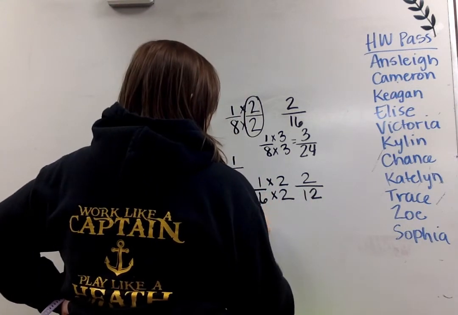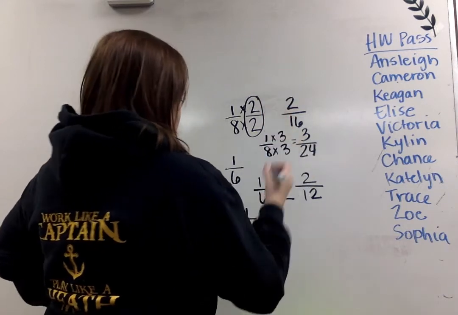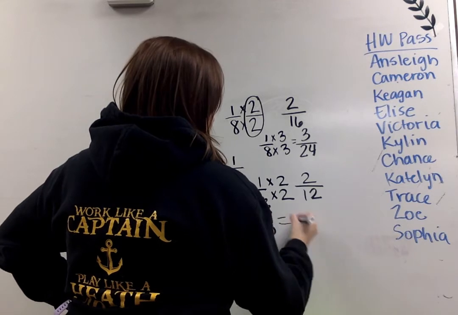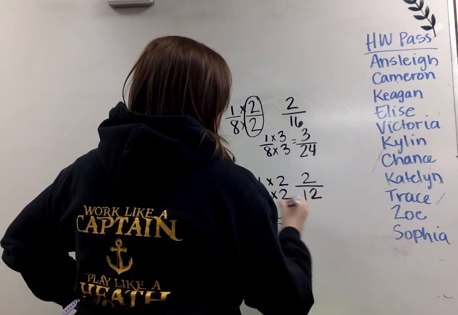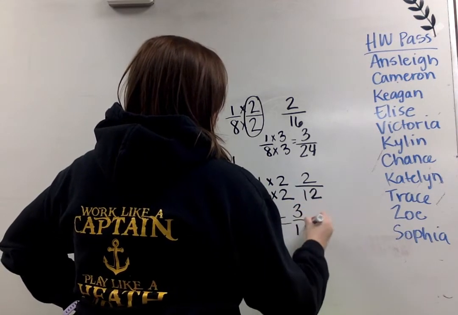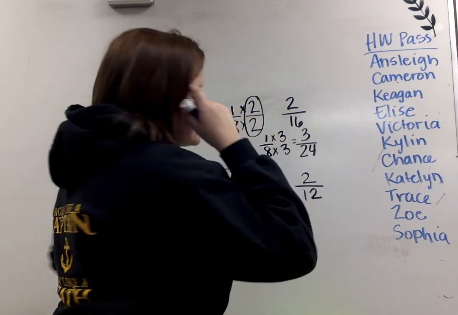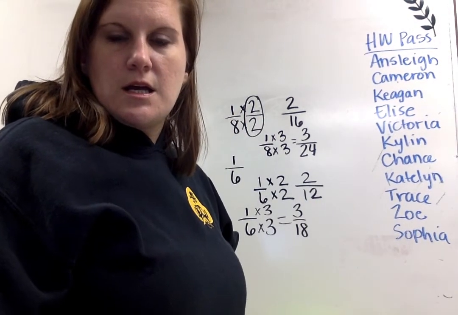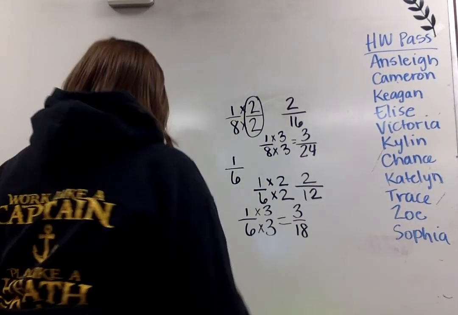Let's find a second one. I'm going to do times 3 again. If I do it to the numerator, you must do it to the denominator. 1 times 3 equals 3. 6 times 3 is a product of 18. So 3/18 and 2/12 will be equivalent fractions. Okay.